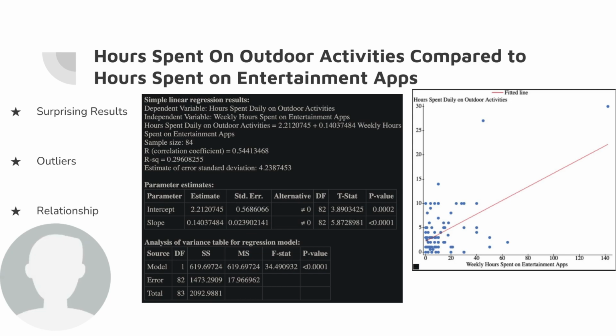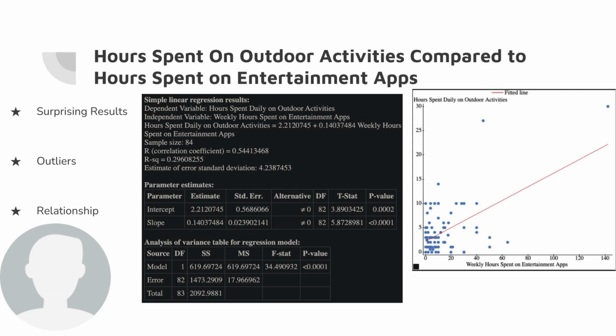So now let's look at our regression line and how this data relationship works, and kind of what we can assume from the relationship. So, surprising results. Using common sense, this was not what I expected. As we can see on the line, as your hours spent daily on outdoor activities go up, the weekly hours spent on entertainment apps actually went up. This is slightly surprising, and I found it kind of shocking given the data we have.